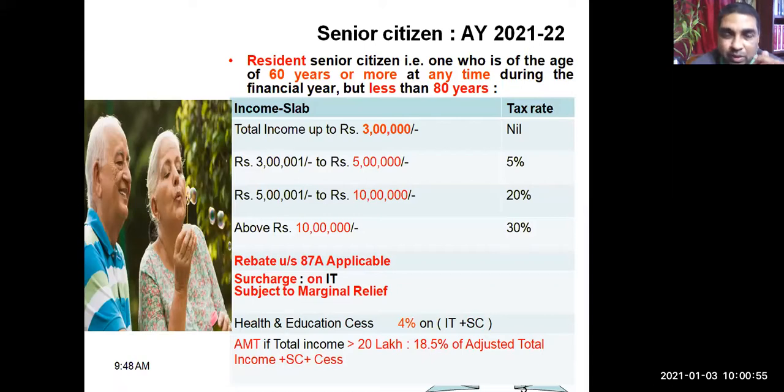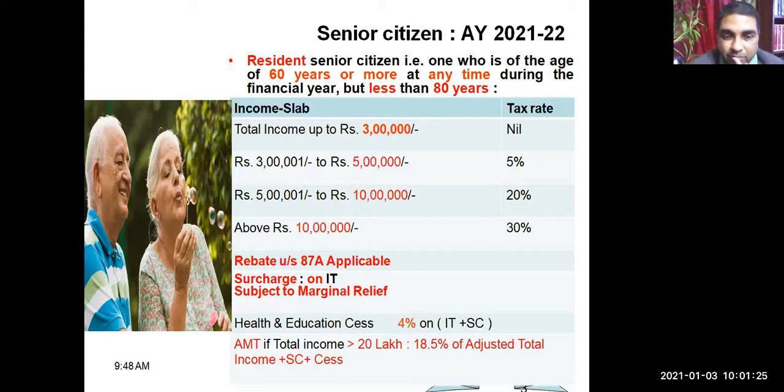Tax rate is 0. Then from 3 lakh to 5 lakh, our usual 5% is applicable. Then more than 5 lakh, up to 10 lakh, 20% is applicable. And any income which is in excess of 10 lakh will be charged at the rate of what percentage? 30%. Okay, but normally you see 3 slabs I'm talking about: 5%, 20%, and 30%.